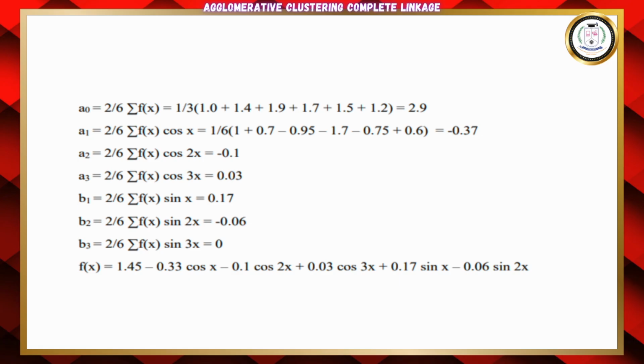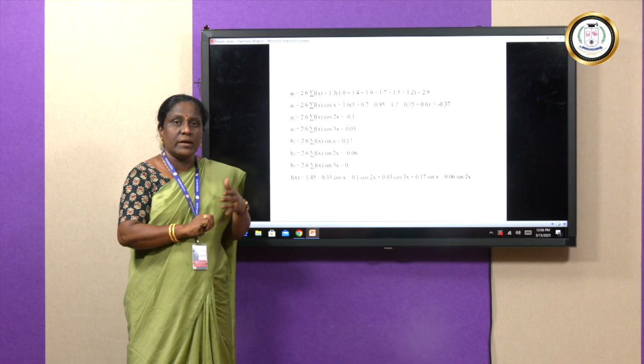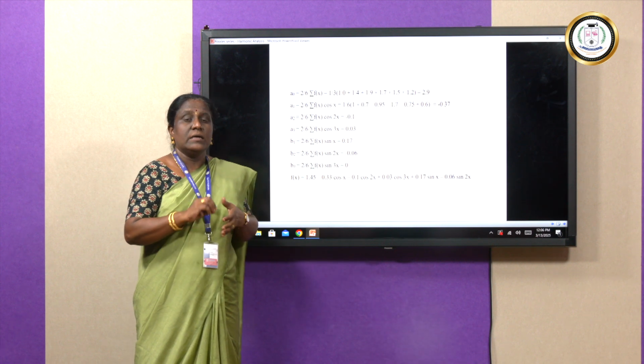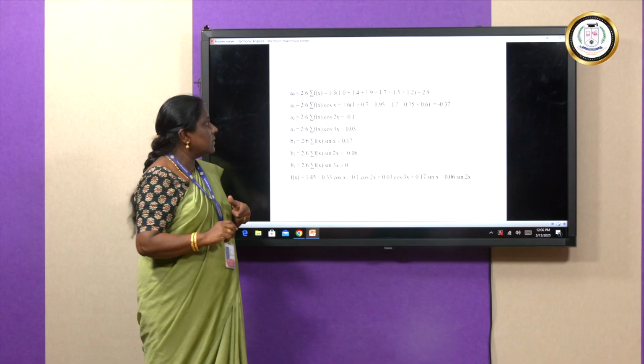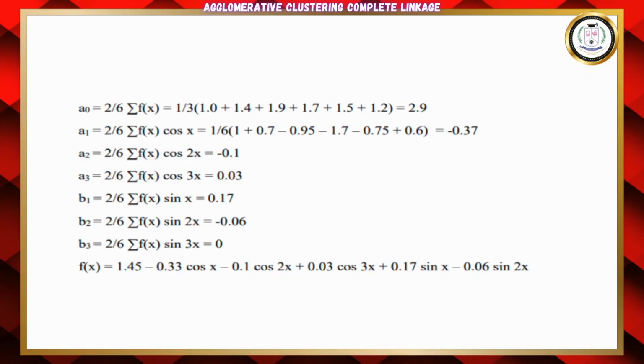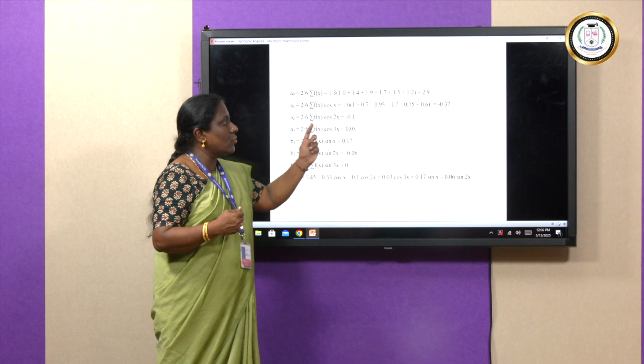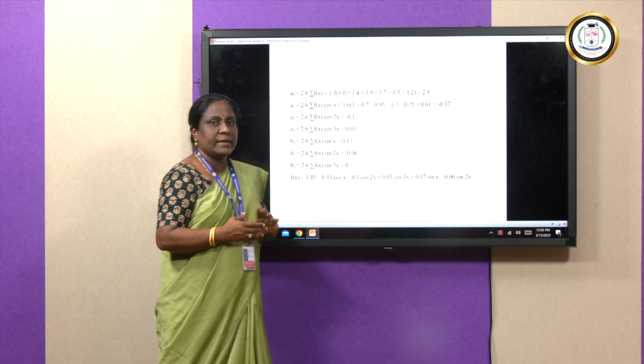Now, we will see the first constant, A0. A0 value I have already given you in the formula. It is 2 times the mean value of y. So, in that case, here it is 2 by 6. As I told you already, n is the number of intervals. So, 2 by 6 into summation y entry. Y entry is your f of x. So, finding its total, we are getting 2.9.